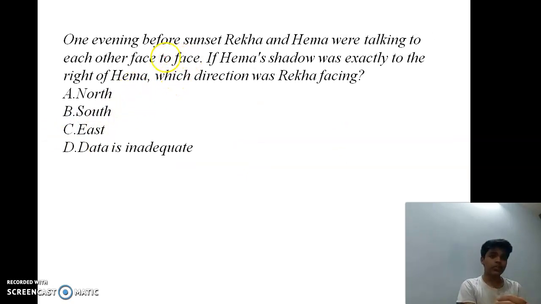One evening before sunset, Rekha and Hema were talking to each other face to face. If Hema's shadow was exactly to the right of Hema, which direction was Rekha facing? Let's consider Hema as H and Rekha as R. Hema's shadow is exactly to the right of Hema.